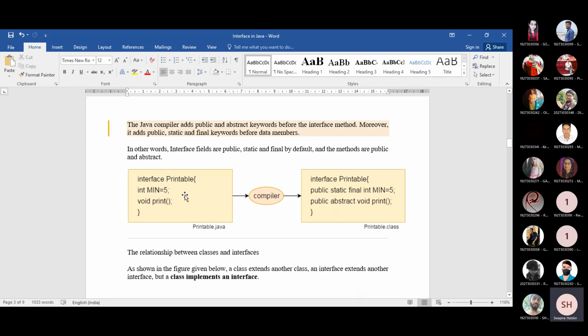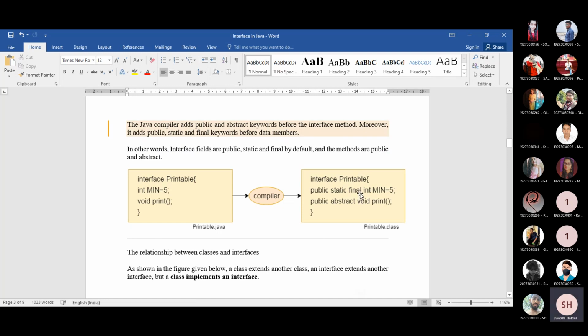And what happens is that the compiler, whenever you execute this part, converts it into this. Look at this. This is Printable.java. Now this is the bytecode, that is Printable.class. So after compiling, what happens? Whatever variable you have declared inside this interface must be treated as static and final.